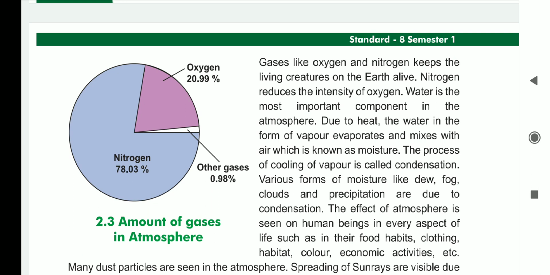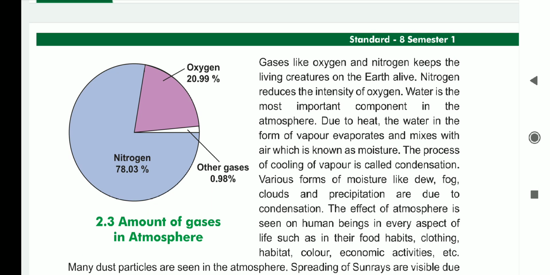Due to evaporation and condensation, water vapor exists in this atmosphere, and it is known as moisture. Moisture, in Hindi we can say nami, means when the air is cool, we can say it is air containing moisture. That is, the process of cooling of vapor is called condensation. Various forms of moisture like dew, fog, clouds, and precipitation, meaning rain, are due to condensation.